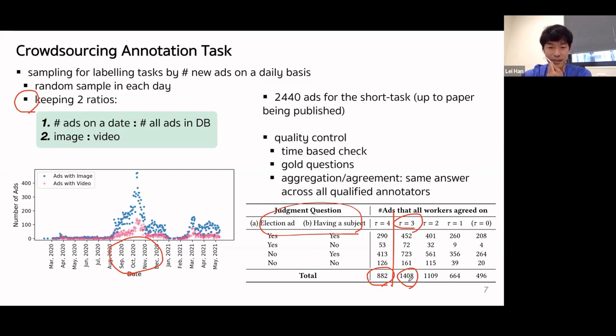Remember that for these ads, all workers who passed the quality check have given the same binary labels, so we consider these labels to be of good quality. Using these obtained annotations, we select the ads which are both election ads and have a subject, that is the first row, to create our second stage task, that is, a long task for detailed annotations.